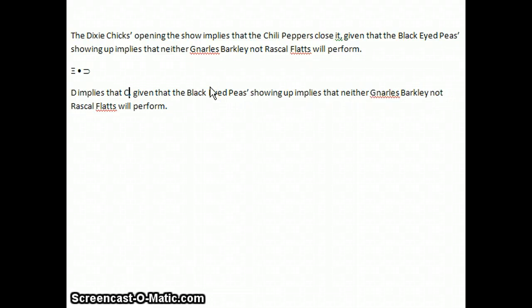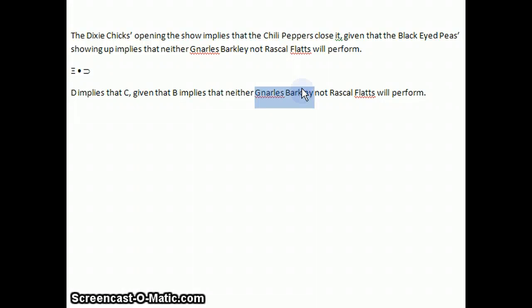Given that, which is the connective, right? Given that the Black Eyed Peas showing up is B, implies that neither Gnarls Barkley, G, nor Rascal Flatts, R, will perform. It's neither Gnarls Barkley will perform nor Rascal Flatts will perform. All right, so this is what we have. D implies C, given that B implies that neither G nor R.